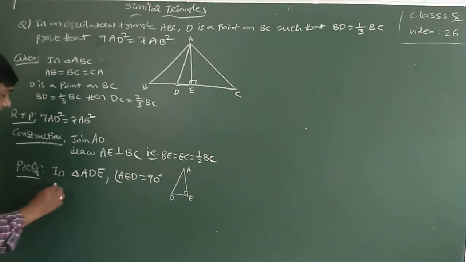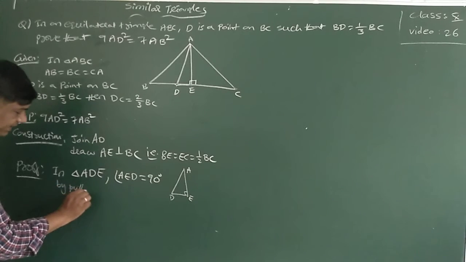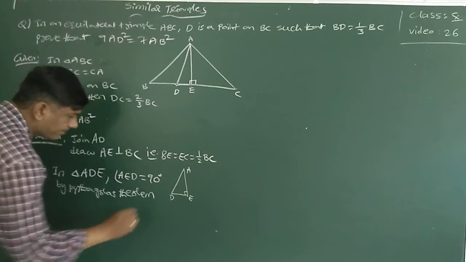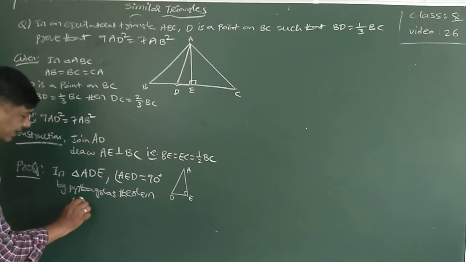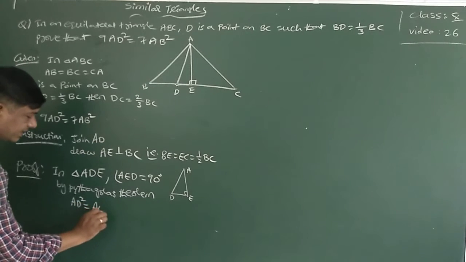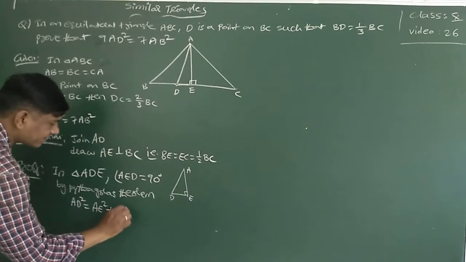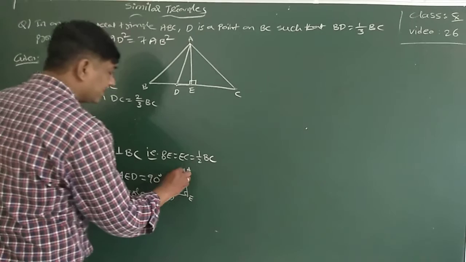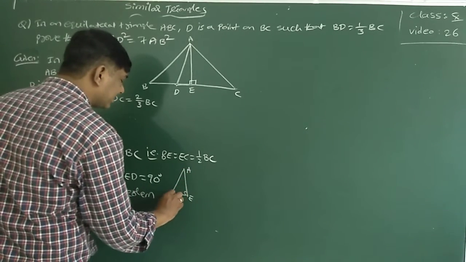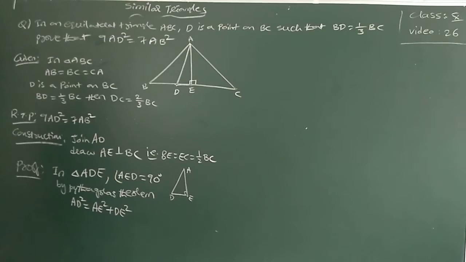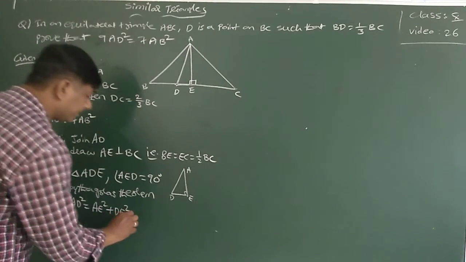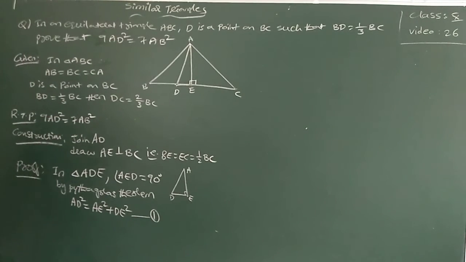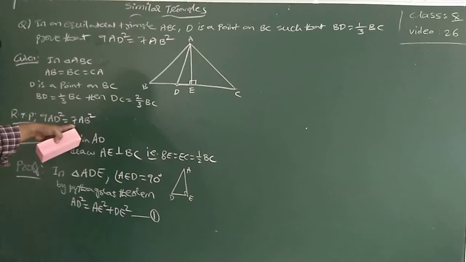By Pythagoras theorem, AD square is equal to AE square plus DE square. This is the first equation. Now I need AB here.